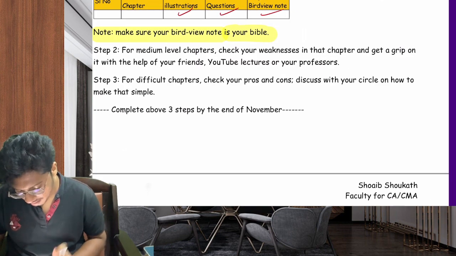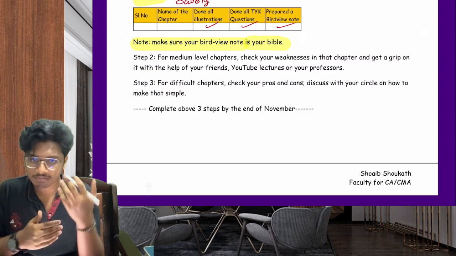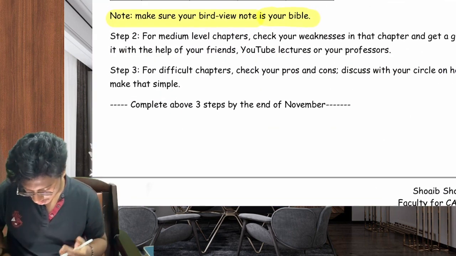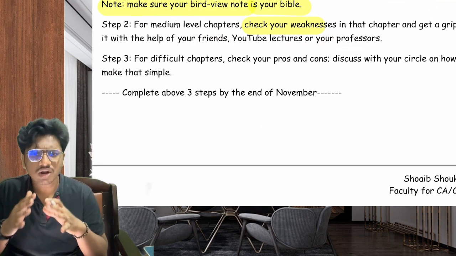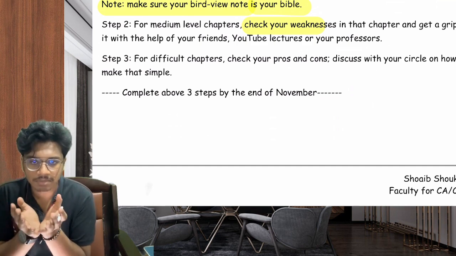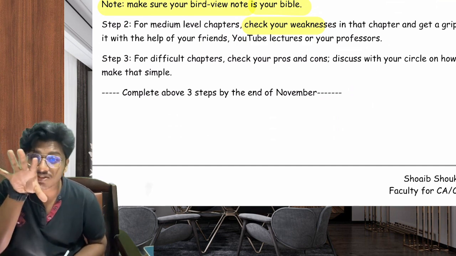And for medium level chapters, what you have categorized over here, you need to check your weaknesses on those chapters. See, why do you say medium level? Some parts are difficult, some are easy. So check your weakness. That is the difficult part of it.